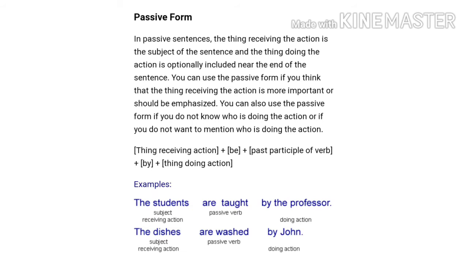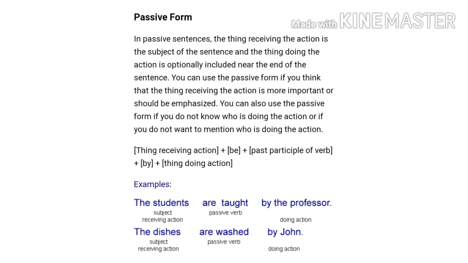Are taught is the passive verb and by the professor is the subject doing the action. Here are is the form of be and taught is the past participle of verb plus by along with the doer of the action in passive voice.